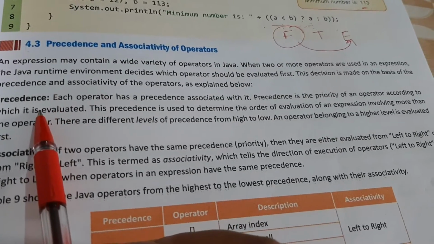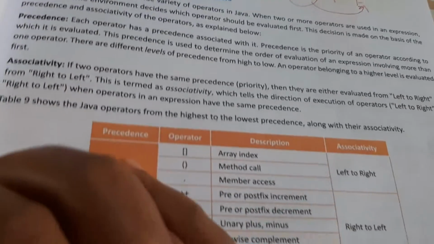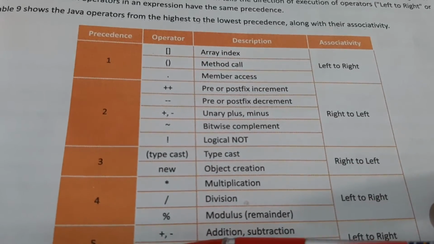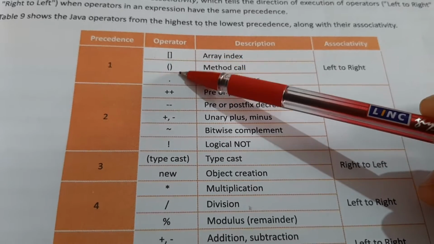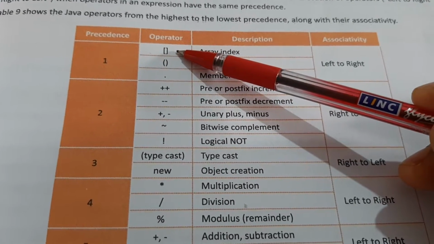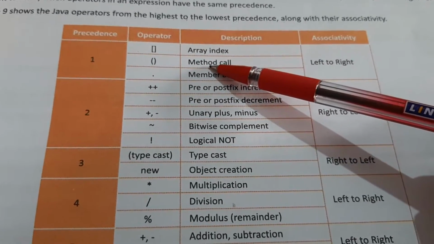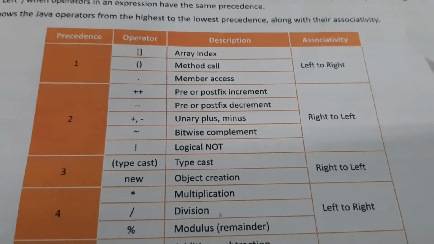What is precedence? Precedence of the operator is the priority that we give to a particular operator in an expression. Suppose these three things are used in one expression, then the first part is you have to solve this bracket, that is the array index. Then you will solve the other one, then this. So it is just like the BODMAS rule in maths.